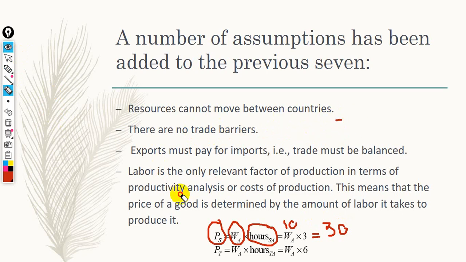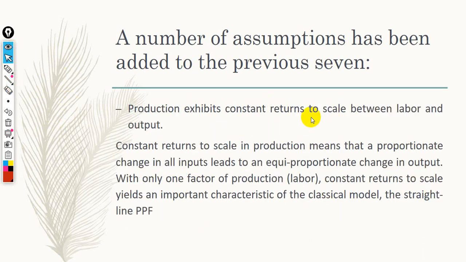Assumption number 12. Production exhibits constant returns to scale between labor and output. What is meant by returns to scale? Returns to scale means the long-run relationship between input and output. We have 3 different cases in case of returns to scale: increasing returns to scale, constant returns to scale, and decreasing returns to scale.